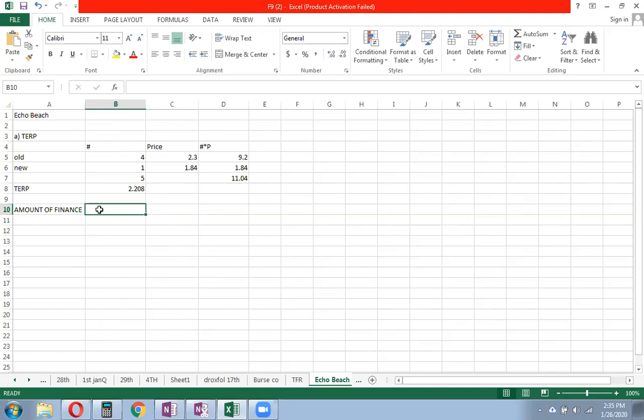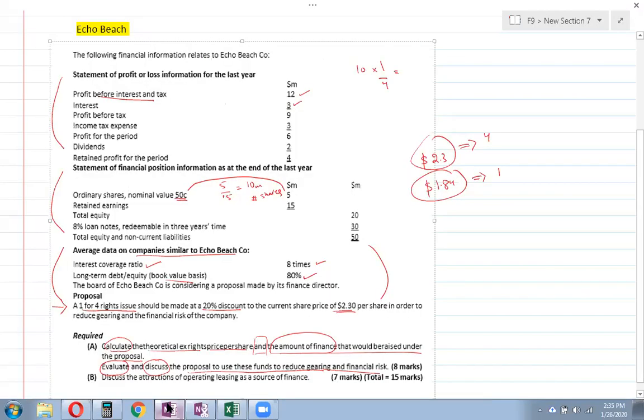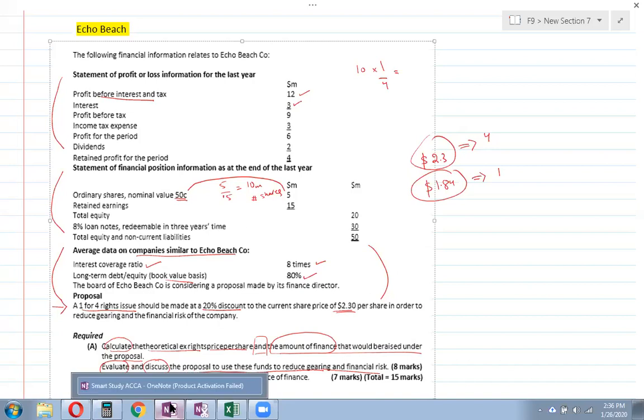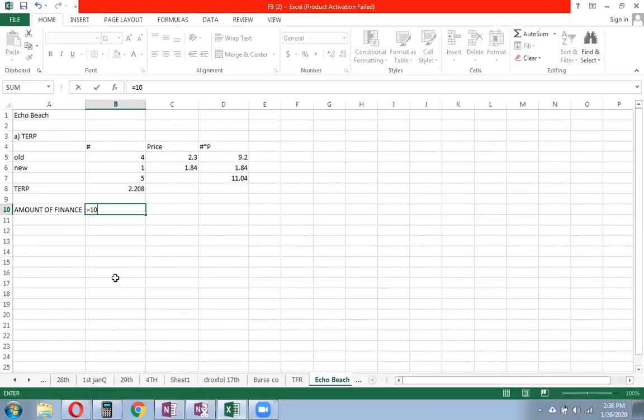But we can actually write the figures. So the number of rights, first of all, we have 10 million old number of shares. Currently we have 5 million divided by 0.5, which is 10 million shares. And the new shares will be 1 for 4, right? And we said that will give us 2.5 million rights, right? So 10 million multiplied by 1 by 4. So 2.5 million rights, and then you multiply it with the rights issue price, which is 1.84.